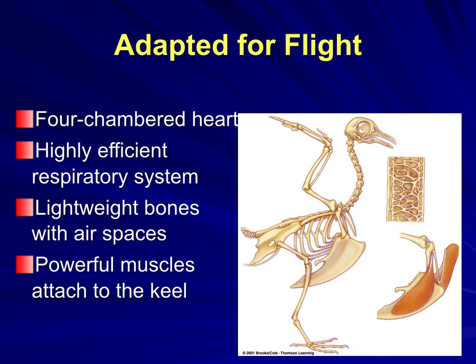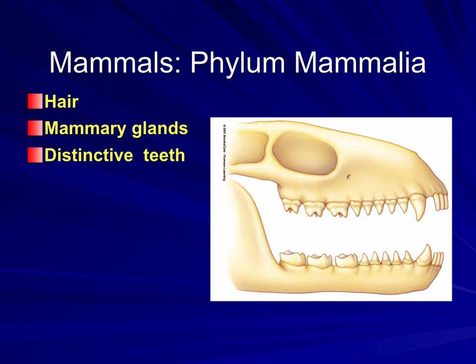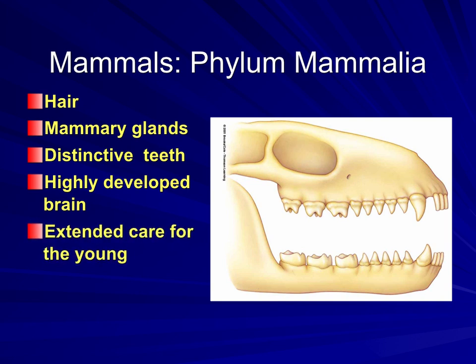The bones are called pneumatic, meaning they have hollow spaces. It allows for a firm but light skeleton. So they have these air sacs in them. All right. And that allows them to have a lot of the lightness so they can fly better. Okay. So now we're going to move on to mammals. Okay. Hair is a big thing. Mammals have hair, mammary glands, distinctive teeth, highly developed brain, and extended care for their young.